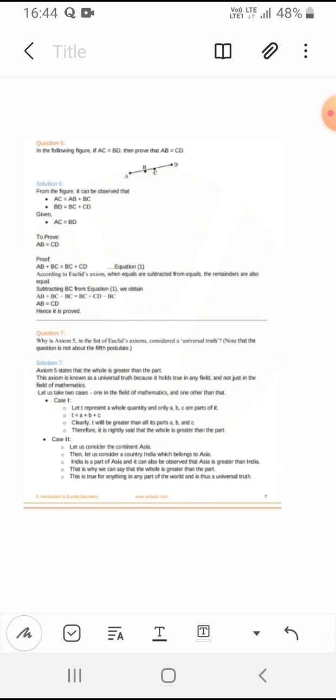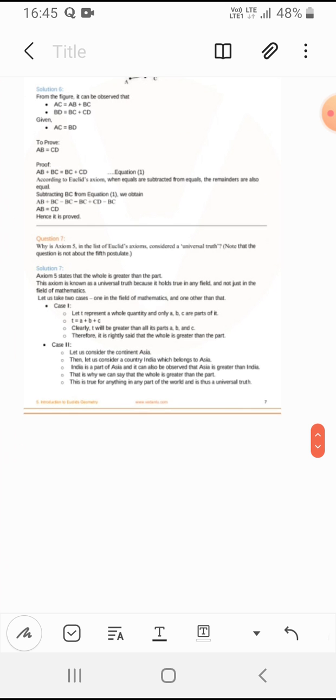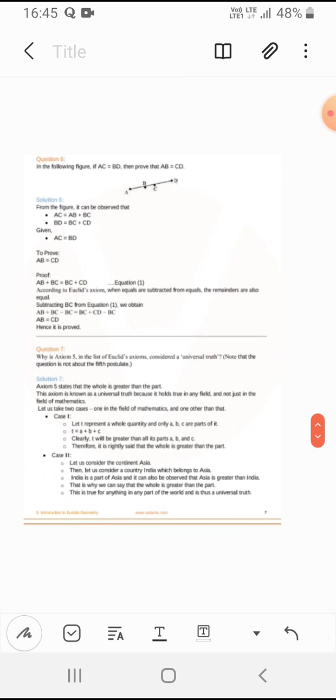Next is Axiom 5 in Euclid's axioms, which is a universal truth. Axiom 5 states that the whole is greater than the part. For example, if one part of a circle is given on one side and the whole circle on the other, then the whole circle is greater than the part.